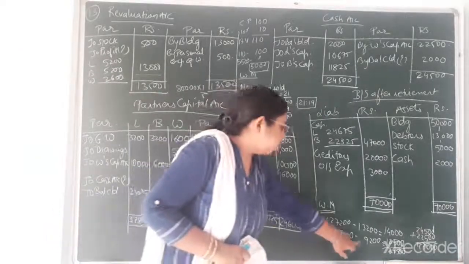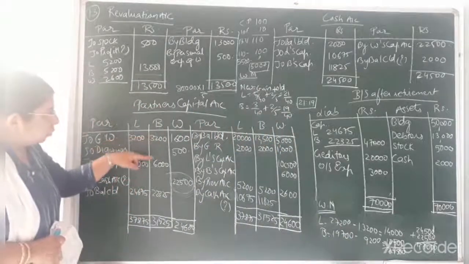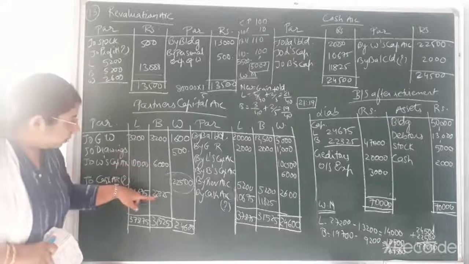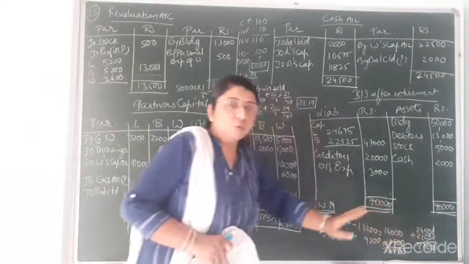So 19,700 minus 9,200, how did 9,200 come? That is 3,200 and 6,000. So the difference would come to 10,500.